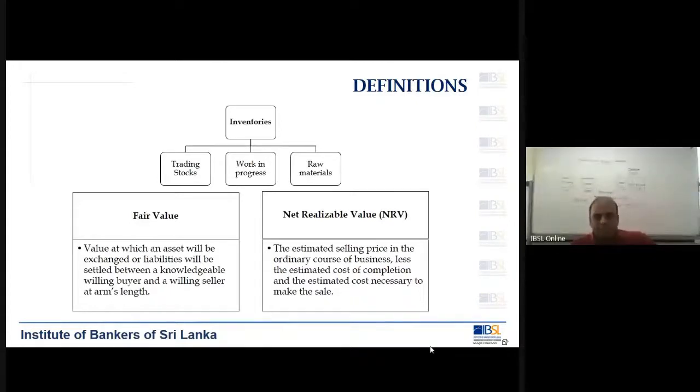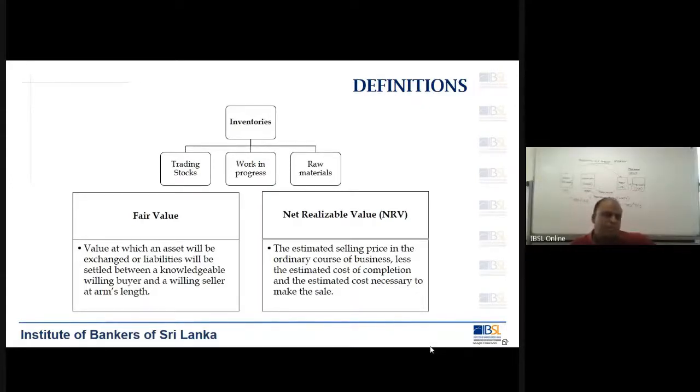So inventories can take 3 forms: trading stocks, work in progress, and raw materials. And here we have 2 important definitions. One is called the fair value. And fair value, you already know what the definition is. But here we bring in a new item called net realizable value. Now the net realizable value is known as the estimated selling price in the ordinary course of the business, less the estimated cost of completion and the estimated cost necessary to make the sale.